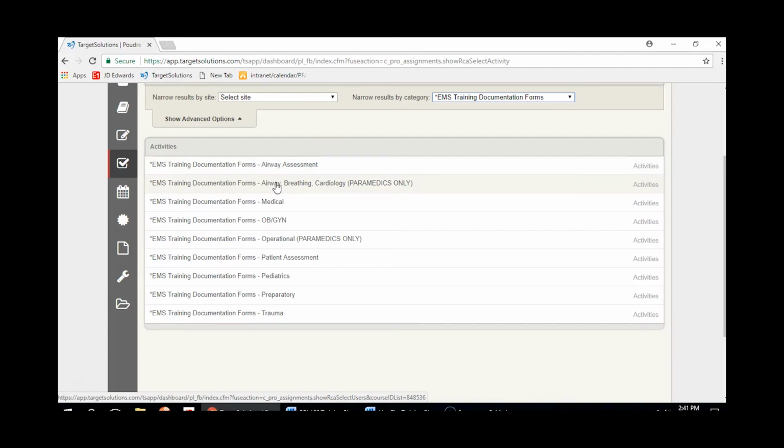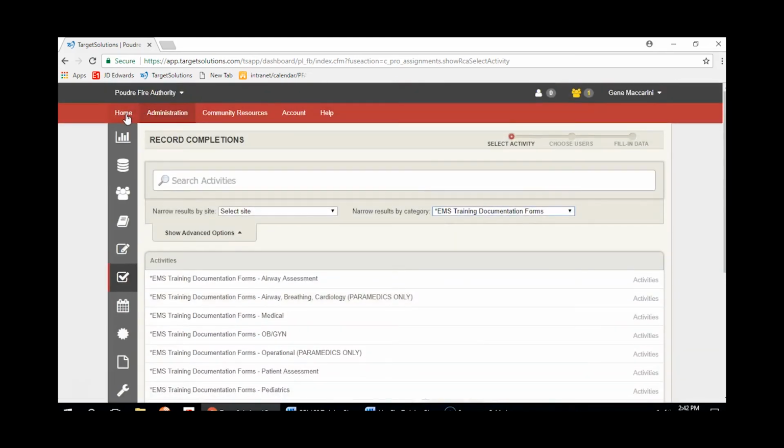And so if you do an hour's worth of training, and let's say you do half an hour of medical and half an hour of trauma, you'll have to come in and fill out the medical training form for half an hour, and then fill out a separate form for the trauma. And this is the only way that we're going to capture accurate training records. So it's not too bad. I'll walk you through the process just one more time.